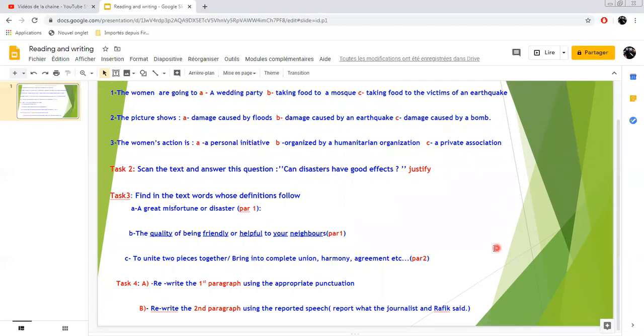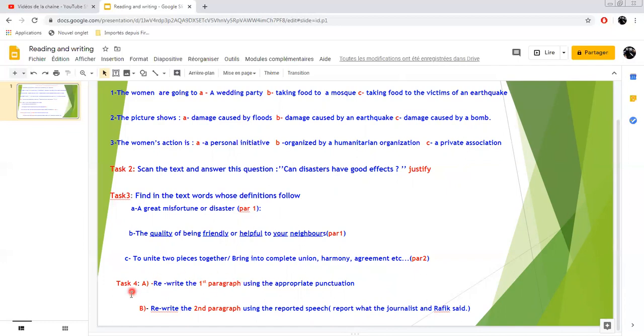Task number 4, this is your production, of course, task. Then it is divided into 2 parts. Part number 1, rewrite the first paragraph using the appropriate punctuation here. So in paragraph number 1, the punctuation is missing, so you rewrite it using the appropriate punctuation. If you need a full stop, you put a full stop. If you need a comma, you put a comma. If you need a question mark, you put a question mark, and so on.